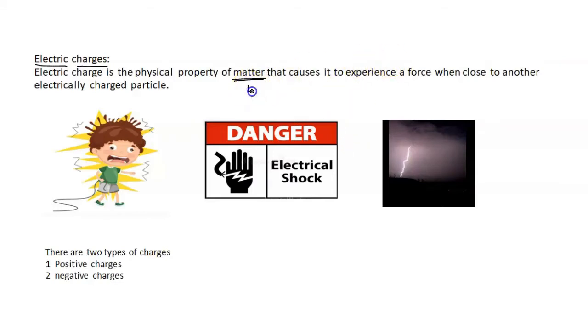We know that this matter is made up of molecules, right? So electric charges are classified into two types. First one is positive charge and second one is negative charge. We know that similar charges always repel and opposite charges attract.